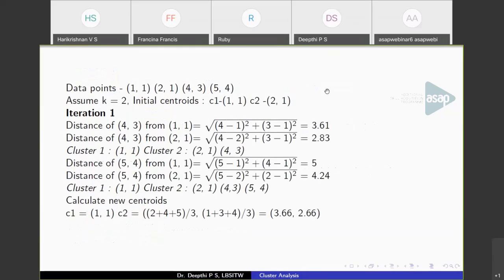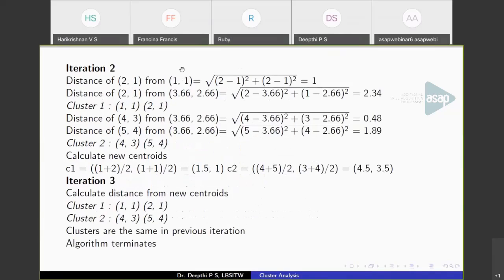So we started with this set of points and 2 centroids at random, and calculated the distance of each point from the centroids. We got an initial partition, and calculated the new centroids. That is what happens in iteration 1. And in iteration 2, we calculated the distance of each point from the new centroids and assigned the points, so we got a different partition like this. In iteration 3, we got new centroids from iteration 2. With that, we calculated again the distance of every point, and we found that the clusters do not change. So at this point, the algorithm terminates. That is, the clusters are stabilized. So this is the final output we get.